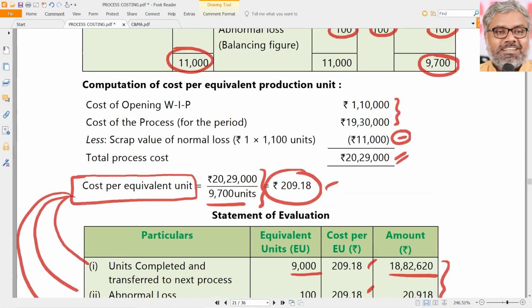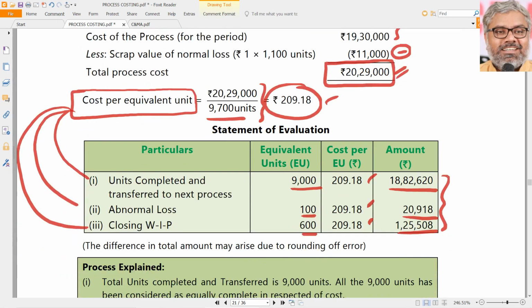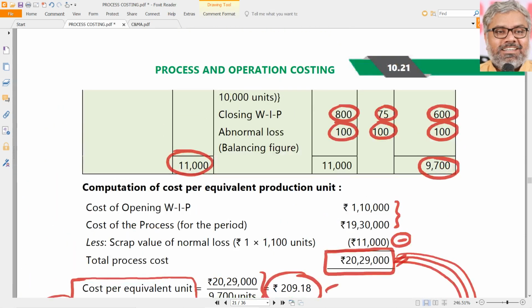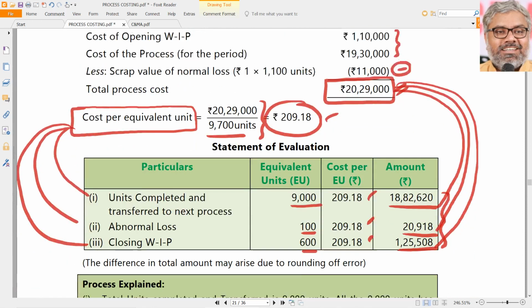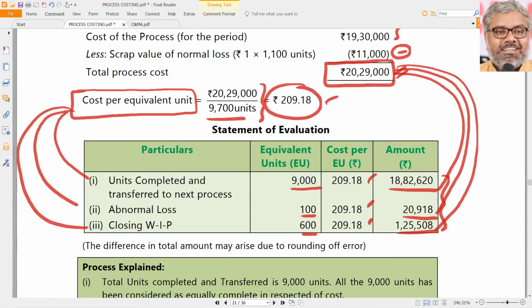So the 20,29,000, whatever is the effective cost, is split like this. How much of that is completed and transferred to the next process? How much of this is abnormal loss? How much of that is still in closing work in progress, which goes to next year in the same process account. So we have a physical match. What happened to the 11,000? This is one thing we have to do, definitely. We have to have a cost match. Whatever the cost incurred, is it matching with the total or not? A minor difference due to rounding is okay.